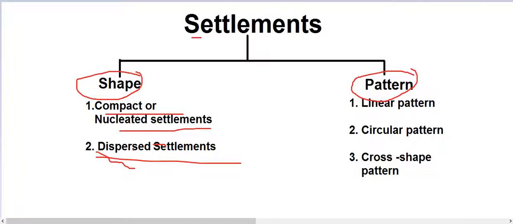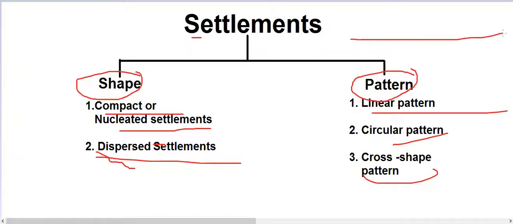Now when we are talking about patterns, there is a linear pattern, circular pattern, cross-shaped patterns. All these we will discuss in our next video because it is in detail. What a linear pattern is, what a circular pattern is, we will discuss in detail. Suppose this is the road, and if the houses are built along the road on both sides, then this is called a linear pattern. Don't worry, we will discuss the patterns in detail. Now I just wanted to discuss the shape of settlement, that is, based on the compact as well as the nucleated settlements. I hope it is clear to you.